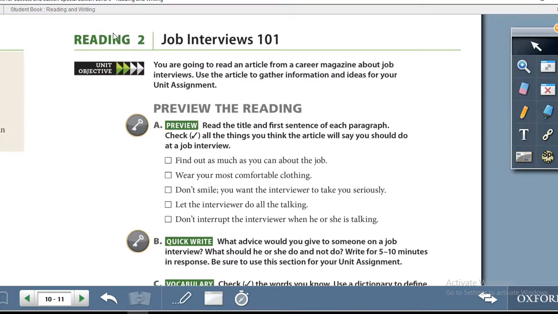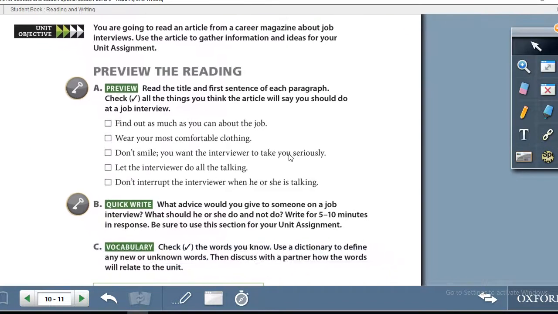Reading number 2, Job Interviews 101. You are going to read an article from a career magazine about job interviews. Use the article to gather information and ideas for your unit assignment. Exercise A, preview. Read the title and first sentence of each paragraph. Check all the things you think the article will say you should do at a job interview.